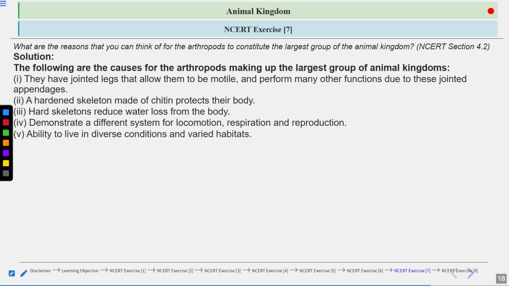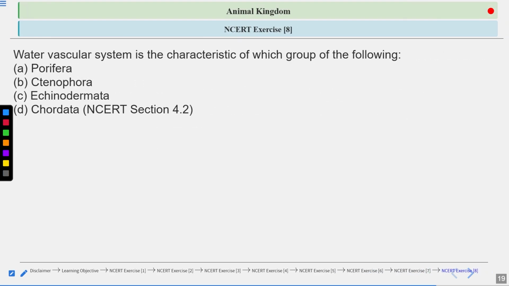They have the ability to live in diverse conditions and varied habitats. Now these arthropods could be seen in a hot climate region, cold climate region, right? So they can live in diverse conditions and varied habitats. All these features, like their jointed appendages and presence of the exoskeleton, help them to live in different habitats. In comparison to other phyla, they are pre-developed. They are not very much developed, but yes, they are pre-developed.